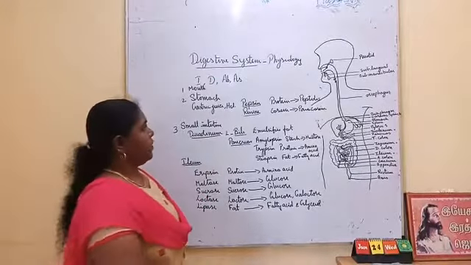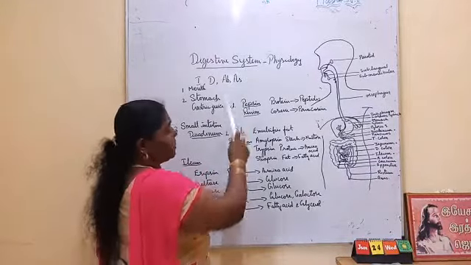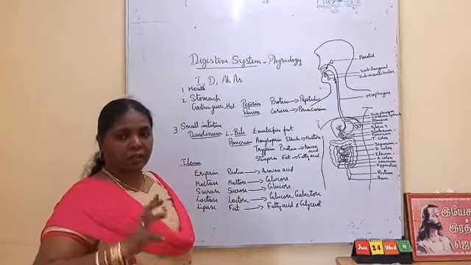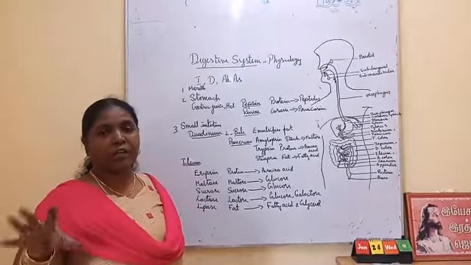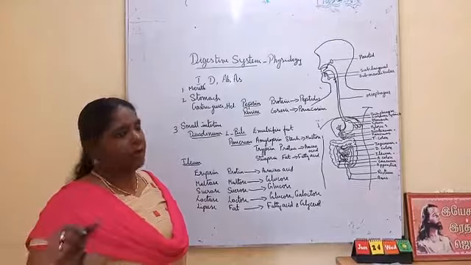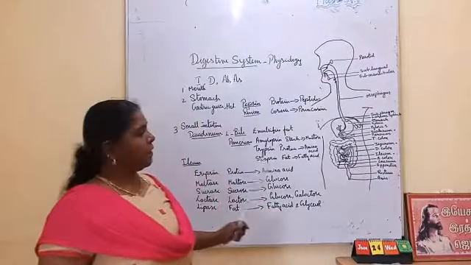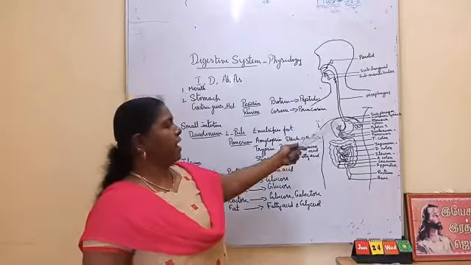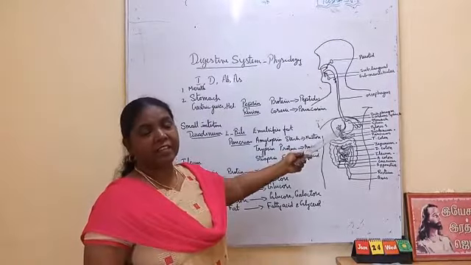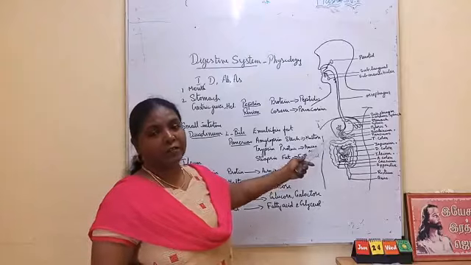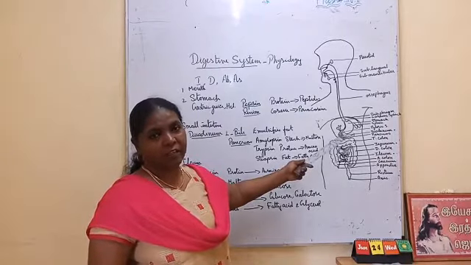Okay. Now we are going to see how in assimilation the micromolecules are converted into macromolecules and stored in the tissues. And another important thing about the liver. What a wonderful organ the liver is. What are the other functions other than secreting bile? What are the other functions of the liver? We are going to see next.